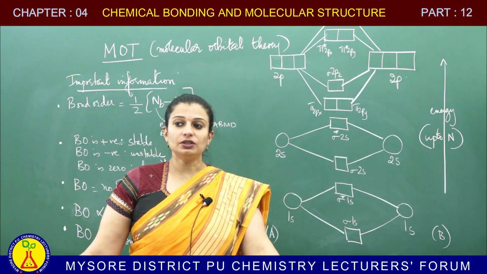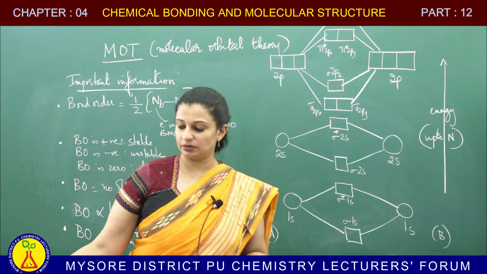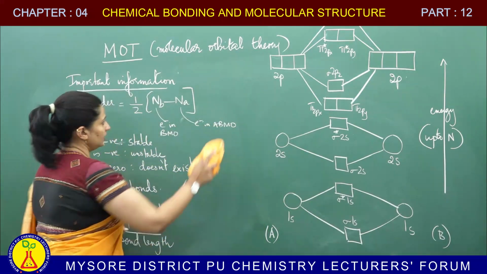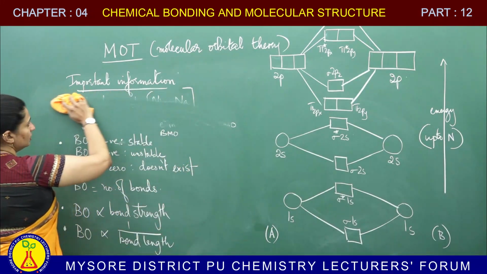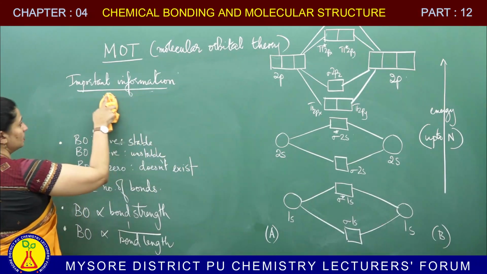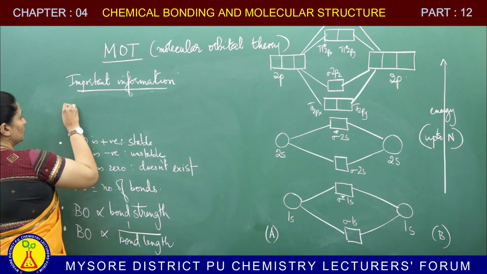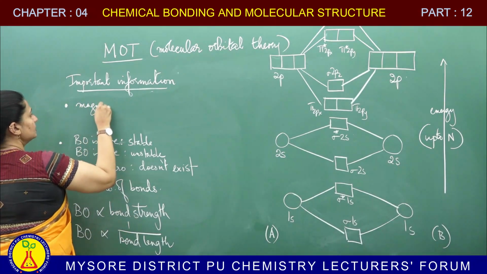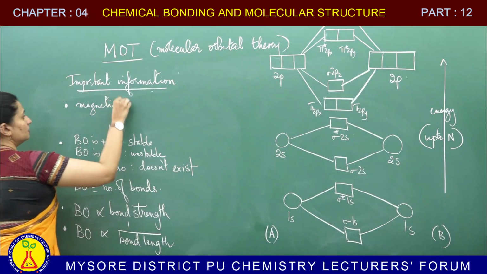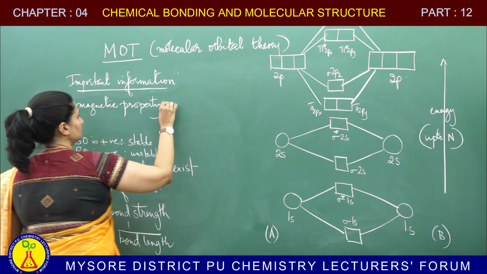One more important point: one of the main successes of MOT is that it could tell you about the magnetic property of the molecule. Let me remind you about that point again. When I am talking about the magnetic property, there are basically two types of behavior.